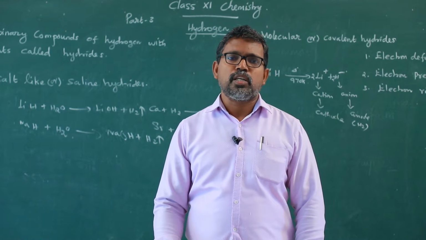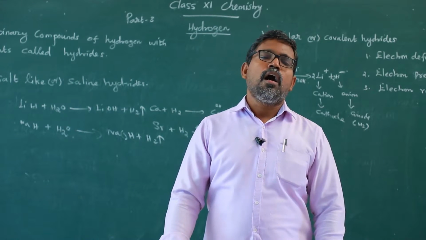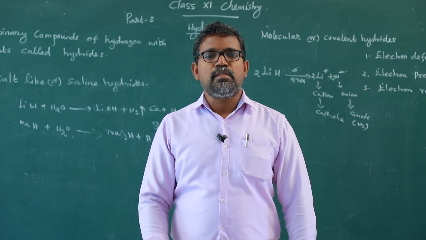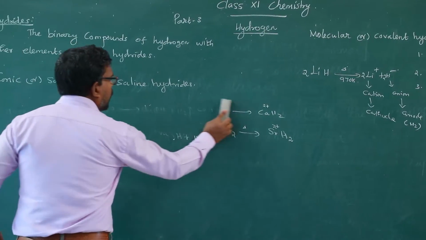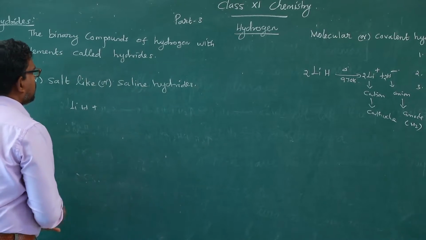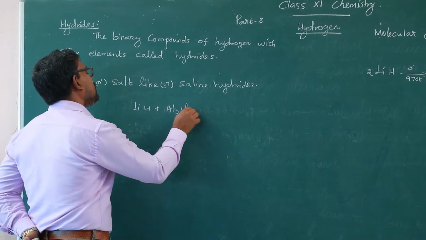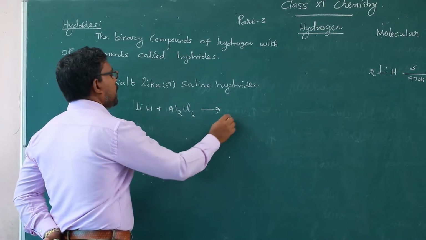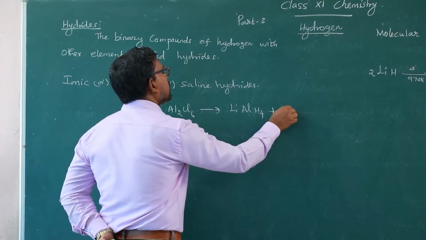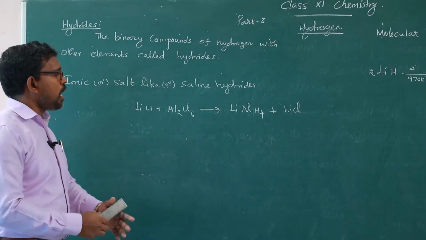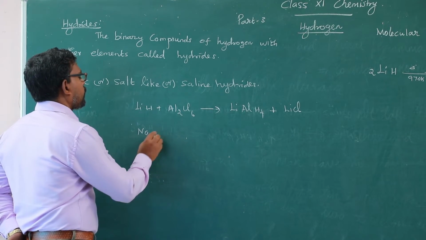Lithium hydride reacts with aluminum chloride. Suppose lithium hydride reacts with aluminum chloride, Al2Cl6, it gives the compound called lithium aluminum hydride, and lithium chloride is obtained. Lithium aluminum hydride.